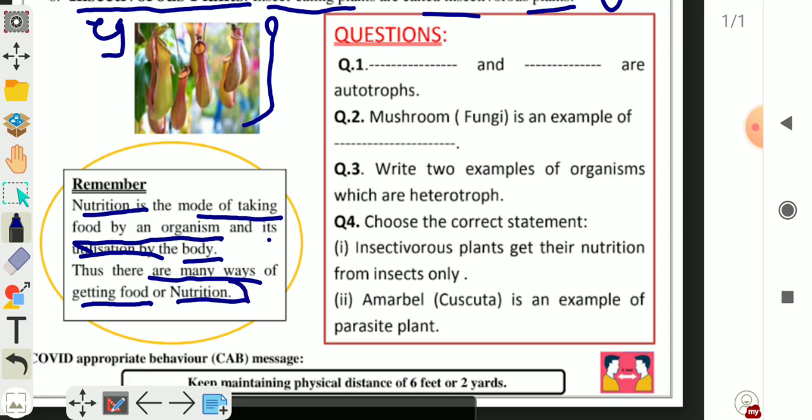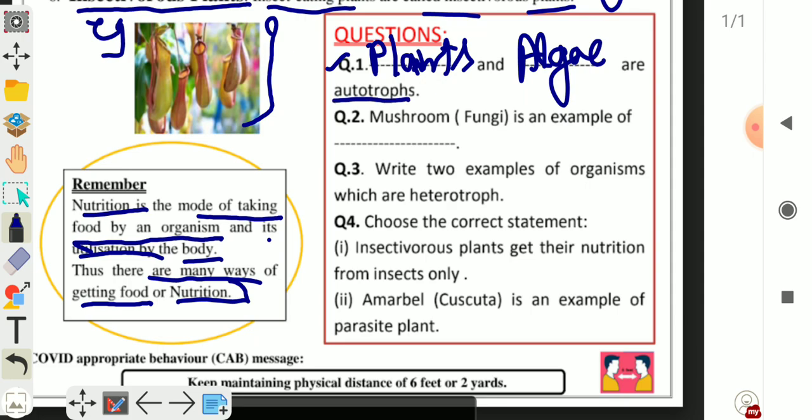Now we will discuss question answer. First question is dash and dash are autotrophs. So you can write plants and algae. All green plants. Algae are the green plants which make their own food. That is why they are autotrophs. So plants and algae are autotrophs.